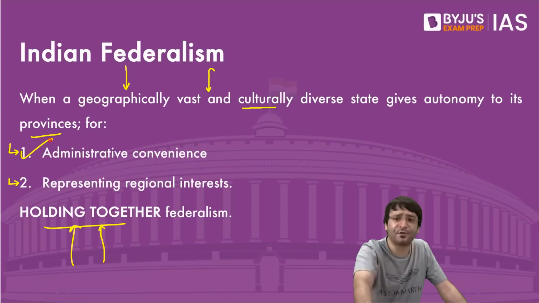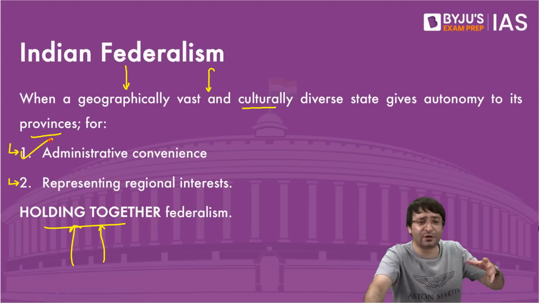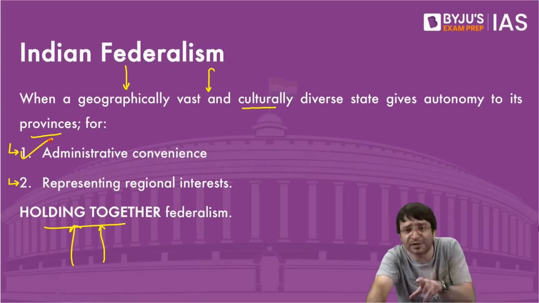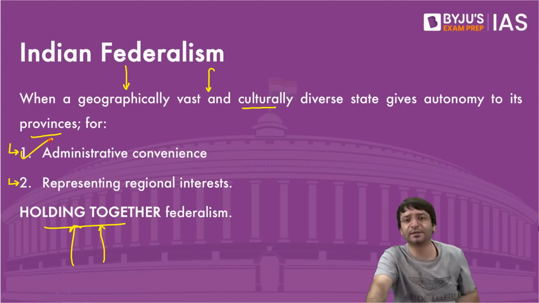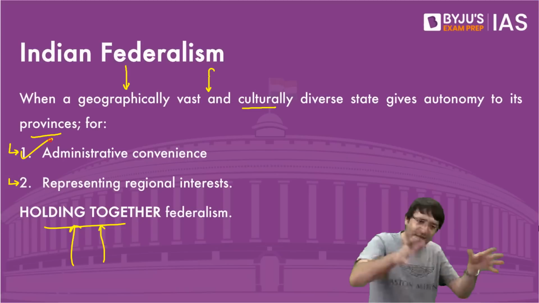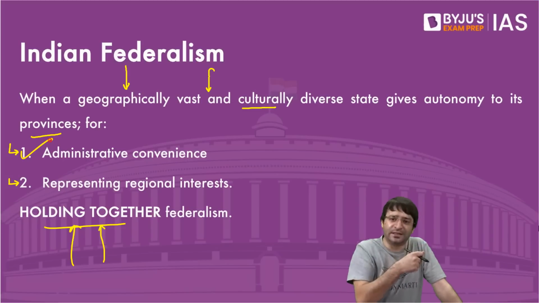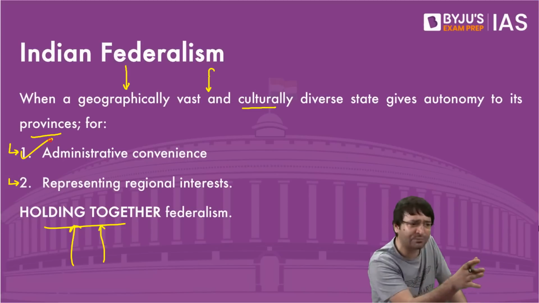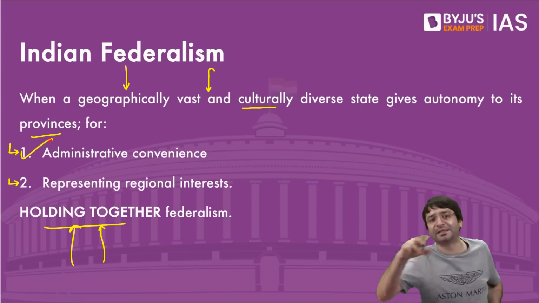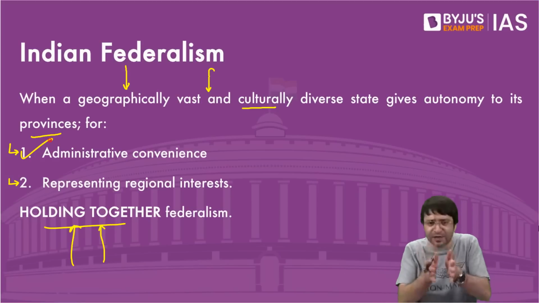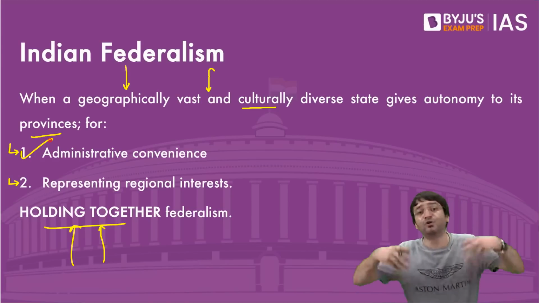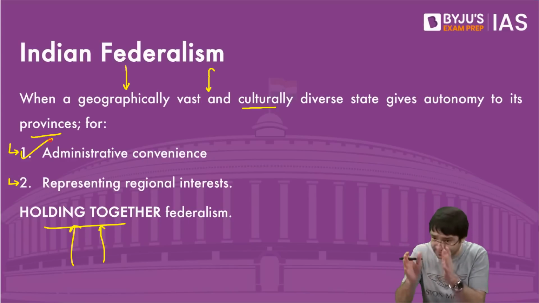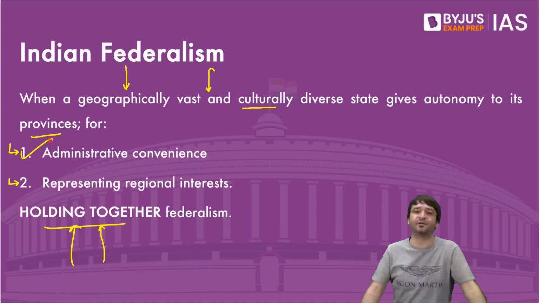That is why in our first few classes we discussed that there should be more and more states in India. Small is beautiful. The smaller the state, the more equitable the development. If the entire country was only controlled by the center, some areas would have been more developed, and the majority of the country would have been lesser developed, because you can't ensure equitable development when you don't have the time. You can't allocate time to all the regions of the country.